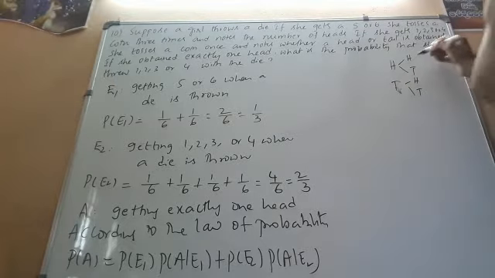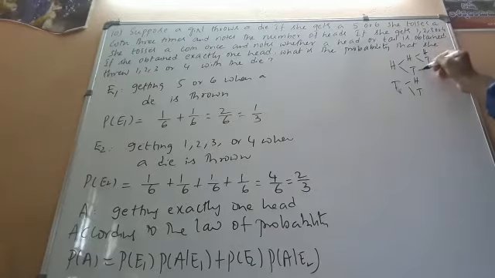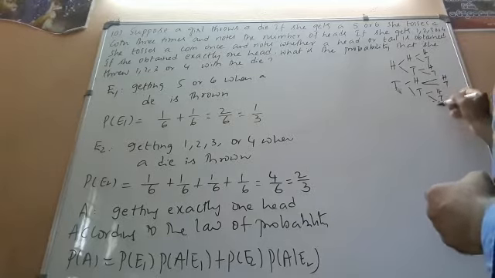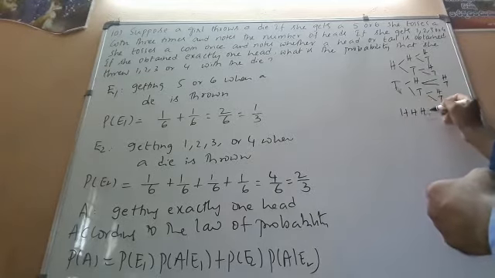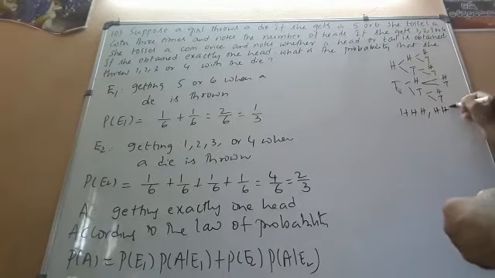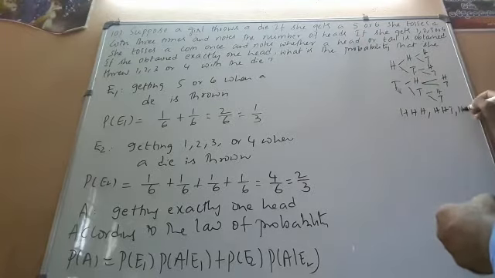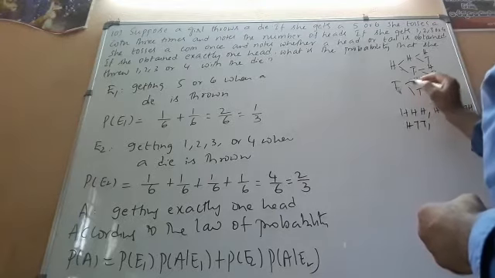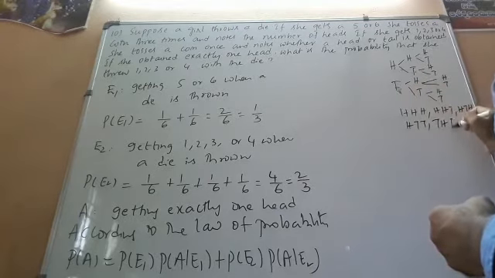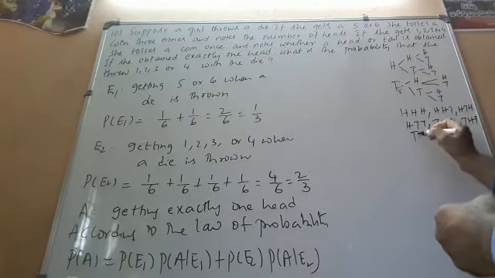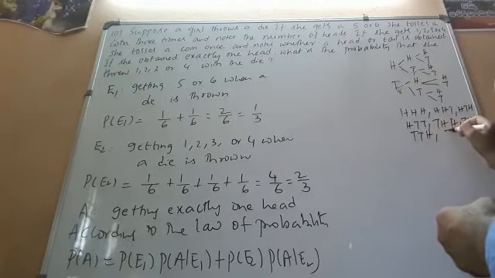What are they? If we represent in the form of a tree diagram, the total outcomes are HHH, HHT, HTH, HTT, THH, THT, TTH and TTT.